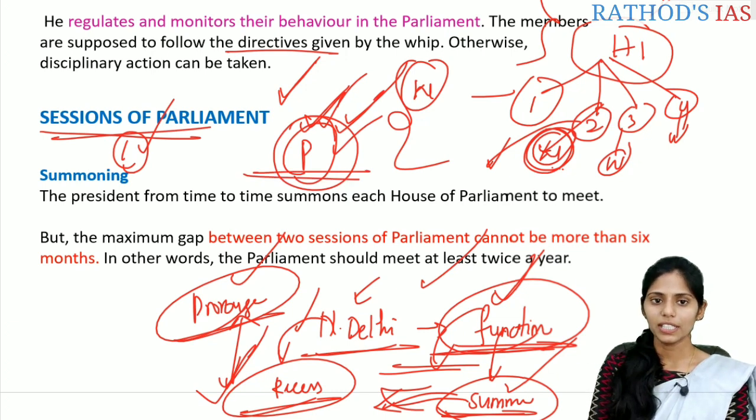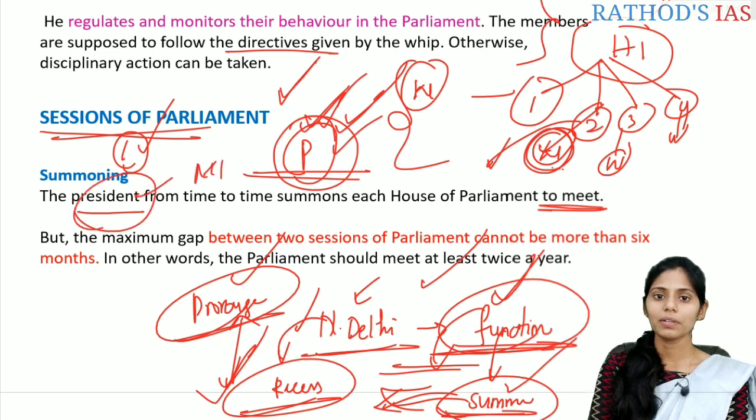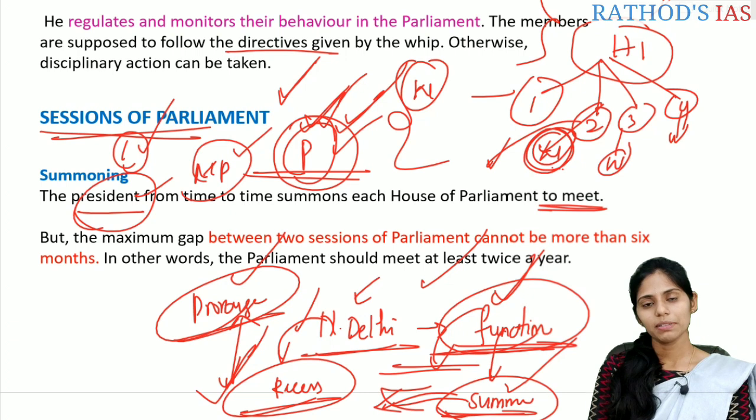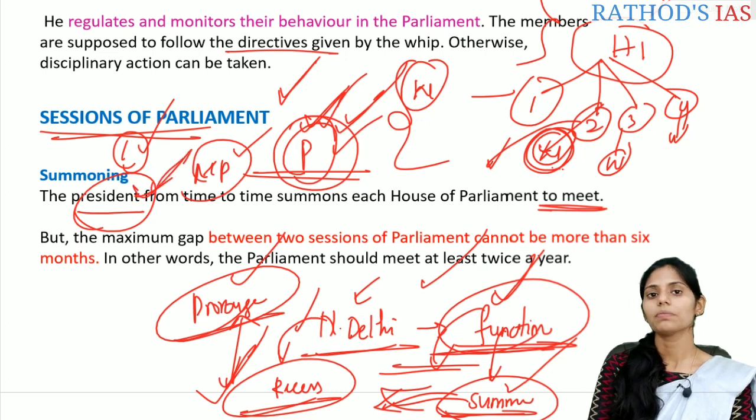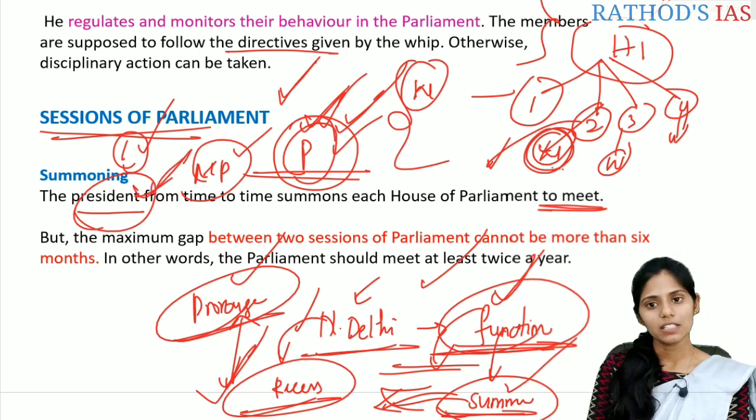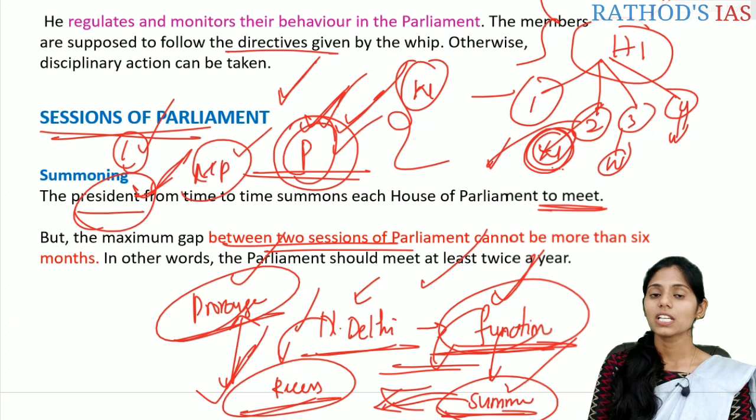So let us see summoning here. The president from time to time summons each house of the Parliament to meet. So the president will ask the members of Parliament, dear members, please come to New Delhi and let us start the new session of the Parliament. In this way, the president from time to time summons each house to meet. But the maximum gap between two sessions of the Parliament cannot be more than 6 months.